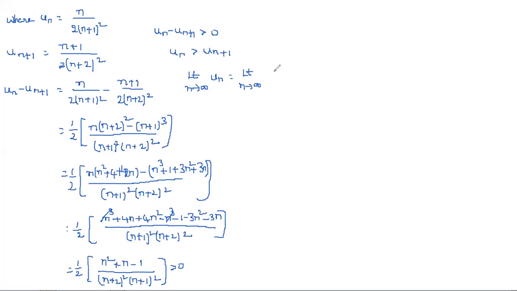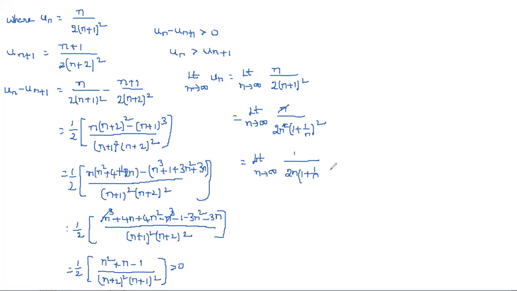So un is nothing but n by 2 into n plus 1 whole square. So this is equal to limit n tends to infinity. Directly we should not substitute. If we substitute directly, we get infinity by infinity, that is an indeterminate form. So you can take n common, and here n and n both cancel. Now what we get is limit n tends to infinity of 1 by 2n into 1 plus 1 by n whole square.